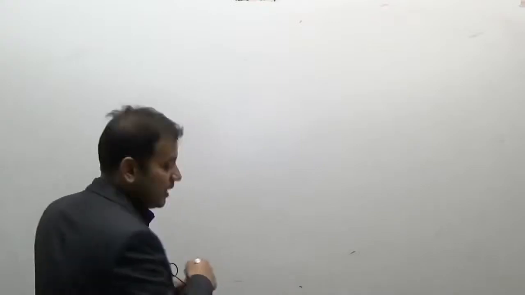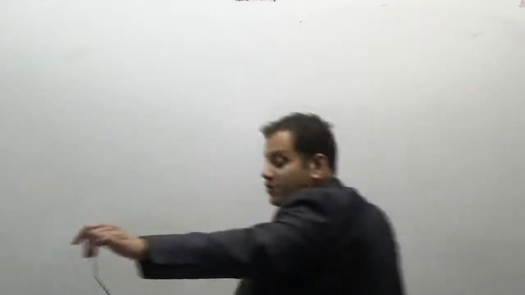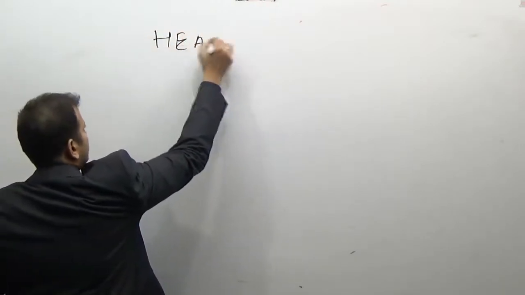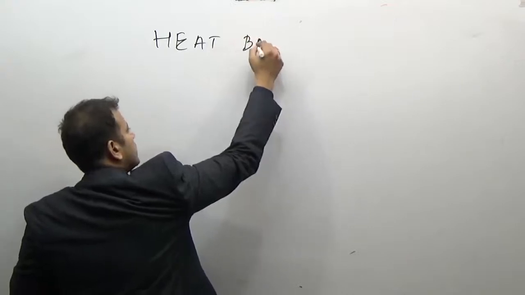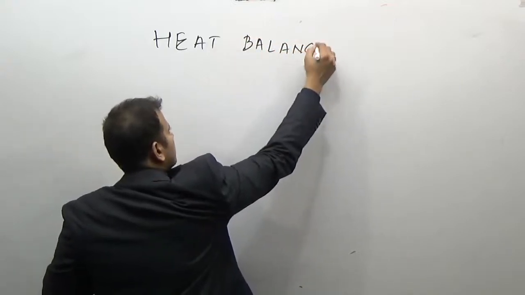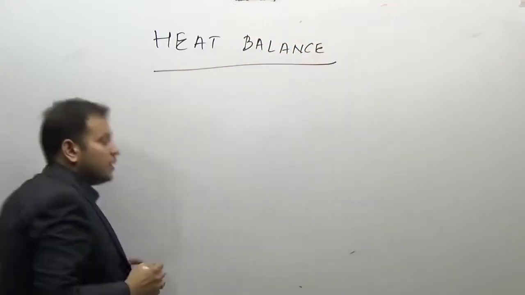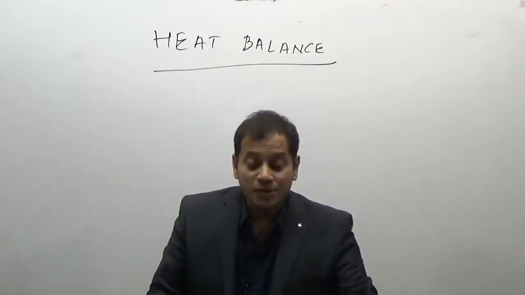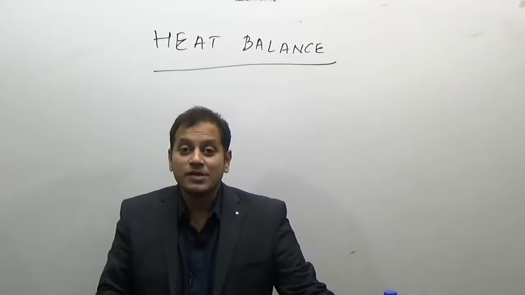Our next topic is heat balance. Heat balance of the earth, heat balance of the atmosphere, or we can say heat balance in terms of solar radiation. That is, how the earth receives its energy, its heat, from the insolation, that is, through the solar radiation.